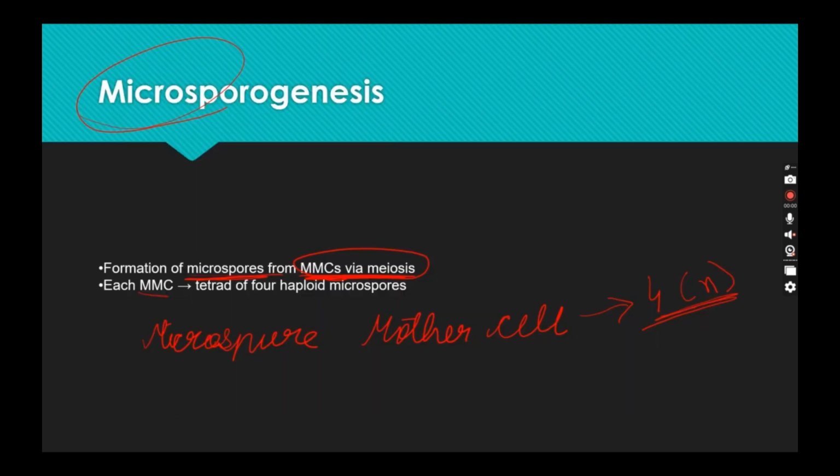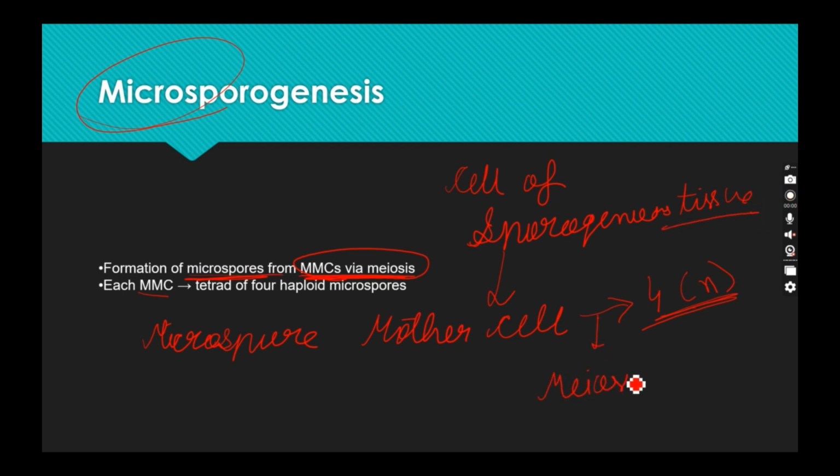Let's revise. Microsporogenesis is formation of microspore from microspore mother cell via meiosis. Now, what is microspore mother cell? Microspore mother cell is nothing but the cells of sporogenous tissue. Getting my point? This microspore mother cell does the meiosis through which it gets converted into tetrad of four haploid microspores.